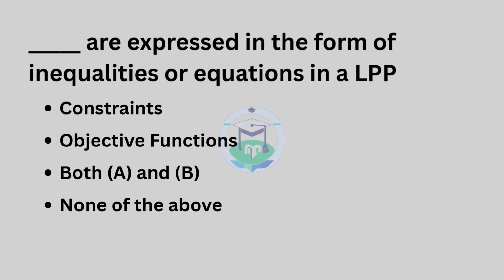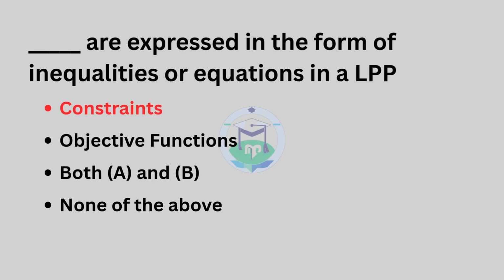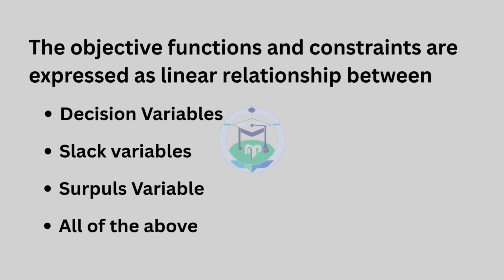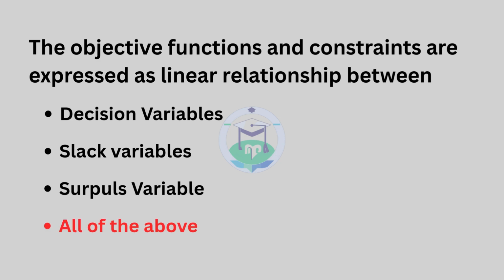Question number 4. Blank are expressed in the form of inequalities or equations in an LPP. The answer is option 1, constraints. Question number 5. The objective function and constraints are expressed as linear relationship between. The answer is option 4, all of the above.